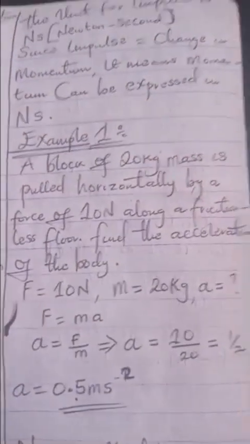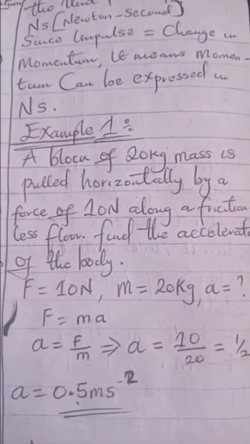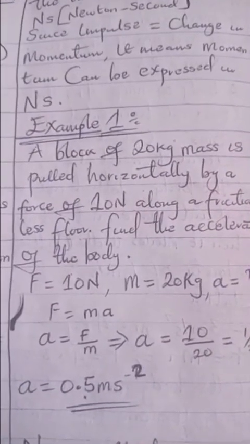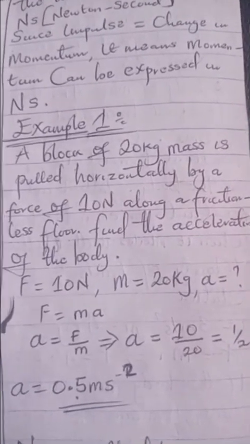Now let's look at an example. Example 1: a block of 20 kg mass is pulled horizontally by a force of 10 Newton along a frictionless floor. Find the acceleration of the body. Now, in this problem, we have the mass of the body, which is 20 kg. We have the force, which is 10 Newton. And now we are asked to find the acceleration of this body. So we're going to use the formula F equal to ma, and we'll make a the subject of the formula and then solve. So let's proceed with the notes and see how it goes.